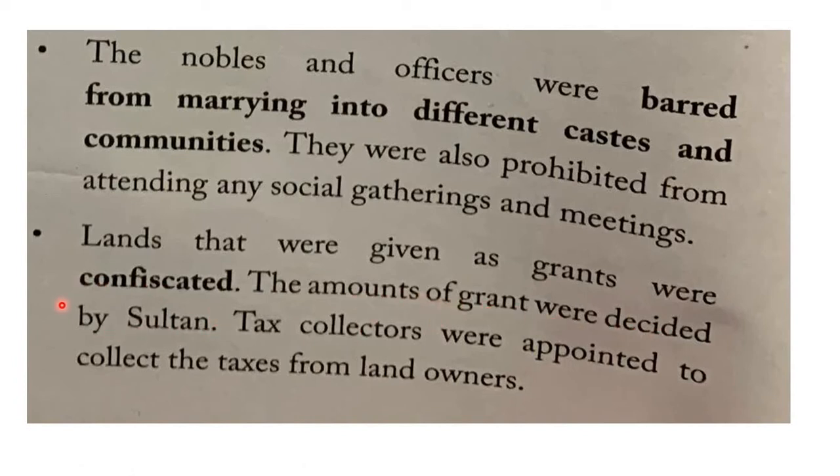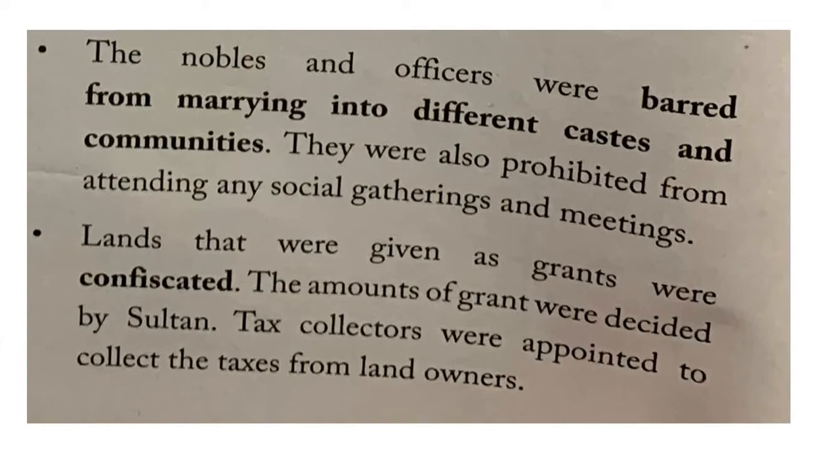Whatever lands were there with nobles and officers were taken away, and the Sultan started deciding how much has to be given to whom, and tax collectors were specially appointed to collect the taxes from landowners. So land revenue started being collected systematically.